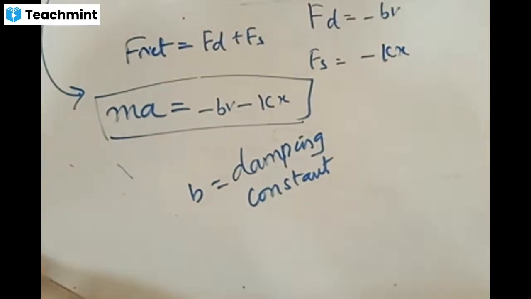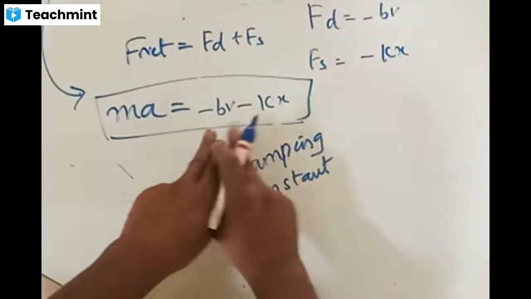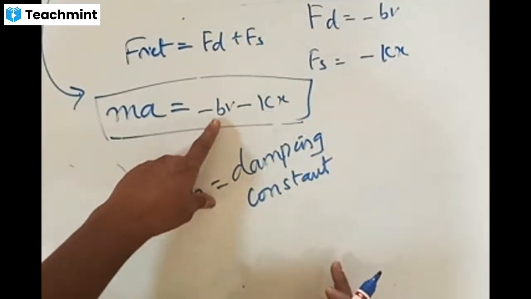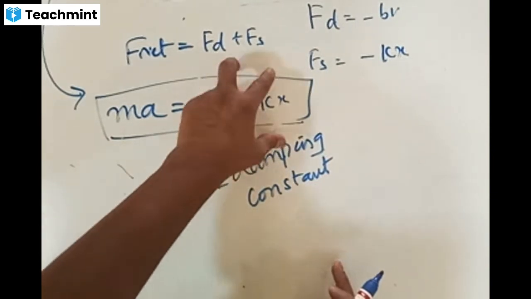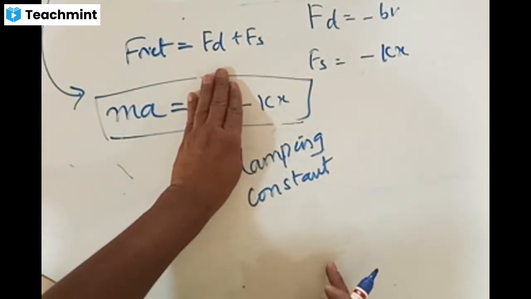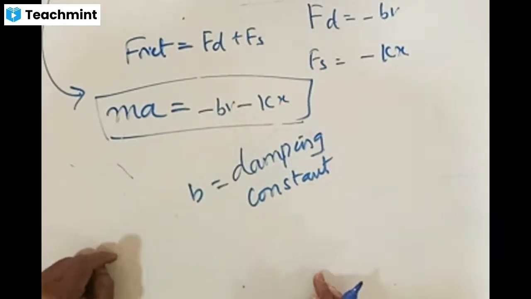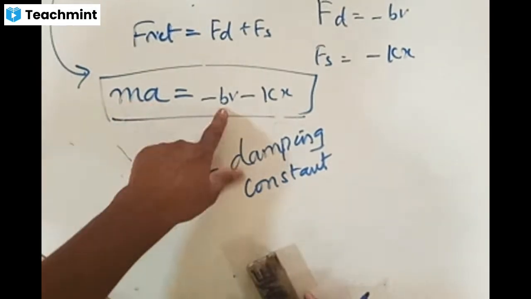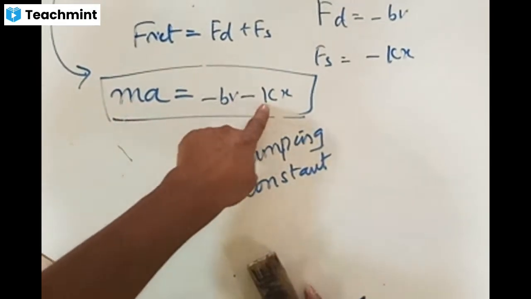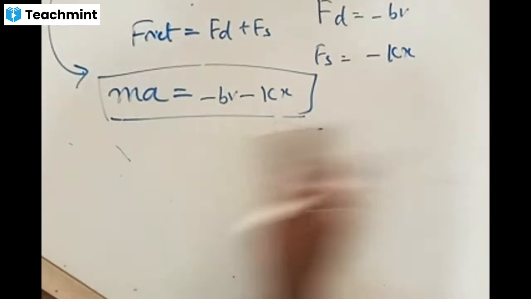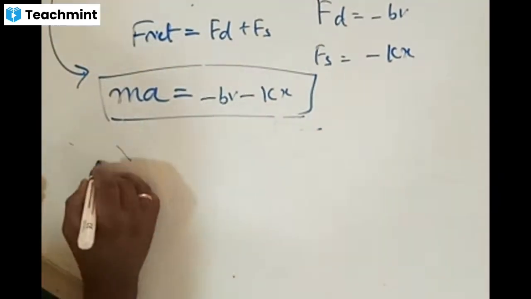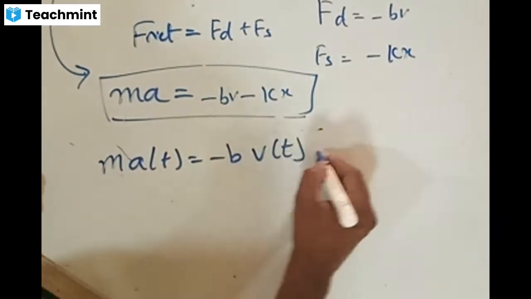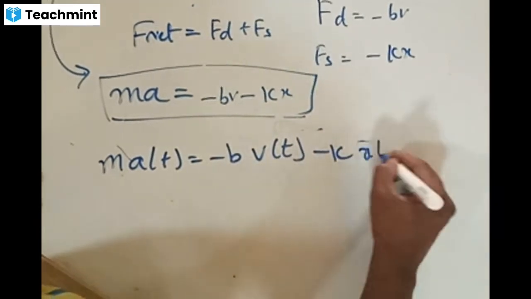Right. So if there is no spring-mass system, only an object moving, this is the equation we use, and this term becomes 0. If there is no moving object and only the spring, then we equate the other term. But we write the equation for the cases put together. Net force acting on the body is given by mass, acceleration, damping constant, velocity, spring constant, and displacement of the particle. Also, we can write: mass into acceleration at time t is equal to minus b into velocity as a function of time minus k into x as a function of time.